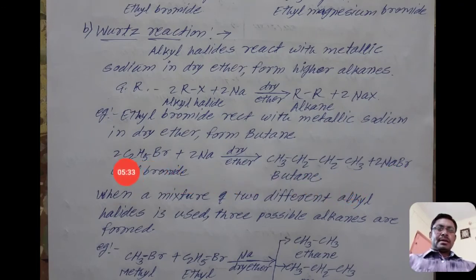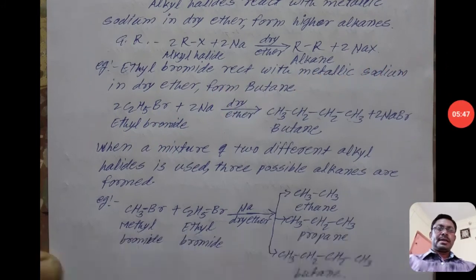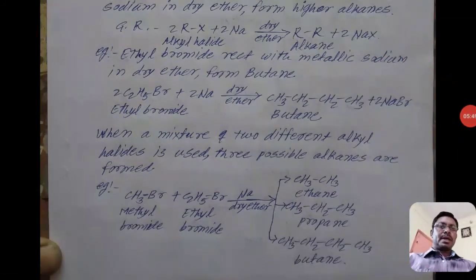Here we took two molecules of the same compound, ethyl bromide. If there is a mixture of different alkyl halides, when a mixture of two different alkyl halides is used, three possible alkanes are formed.